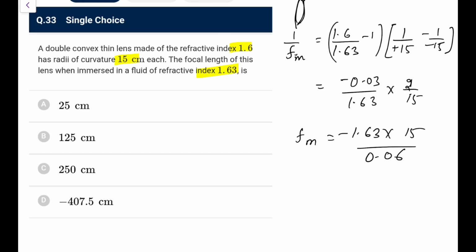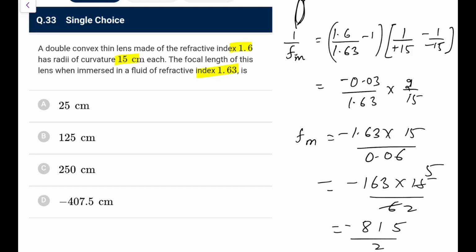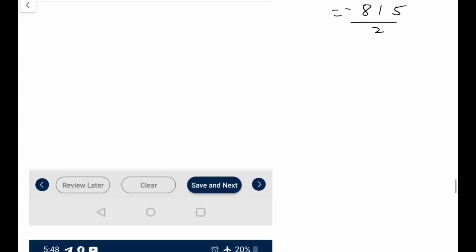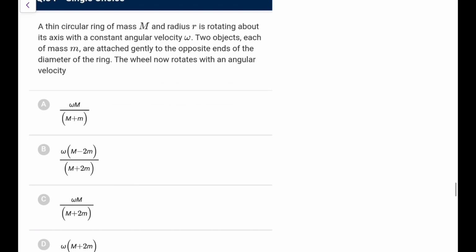So with negative sign we are getting only one option, but let me check the magnitude also, sometimes they miss that thing. So let's say it is minus 163 into 15/6. This is 2, this is 5. So 163, 5 threes are 15, 31, and this is 815/2. So it is minus 407.5. That is the perfect answer. Go for option D. So you could go by sign also if you trust it.